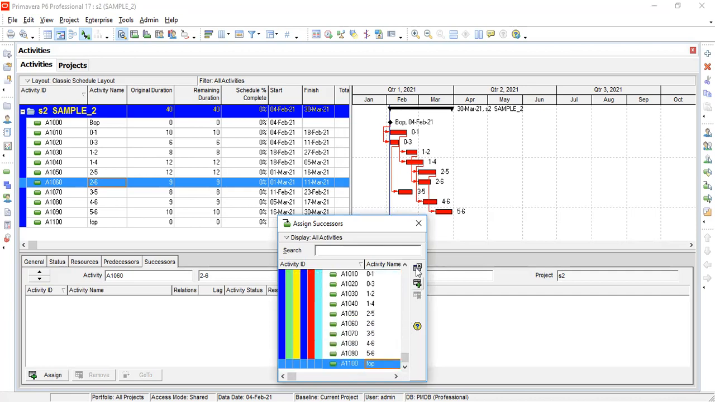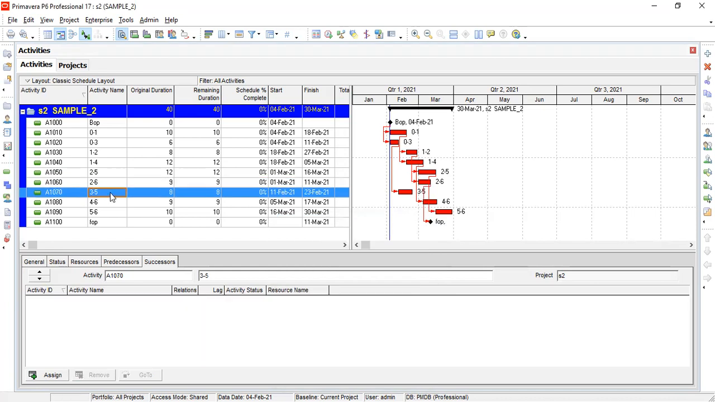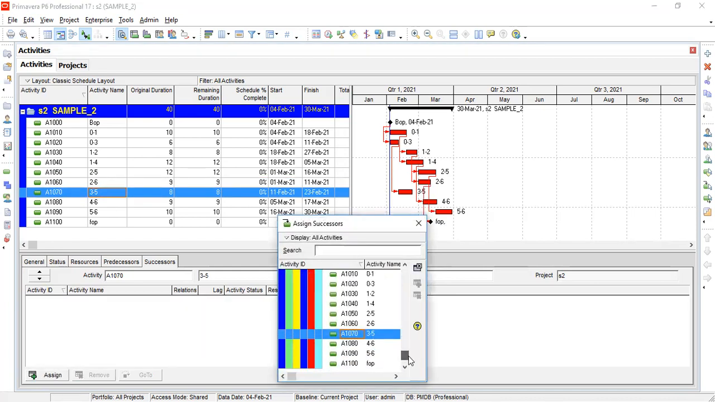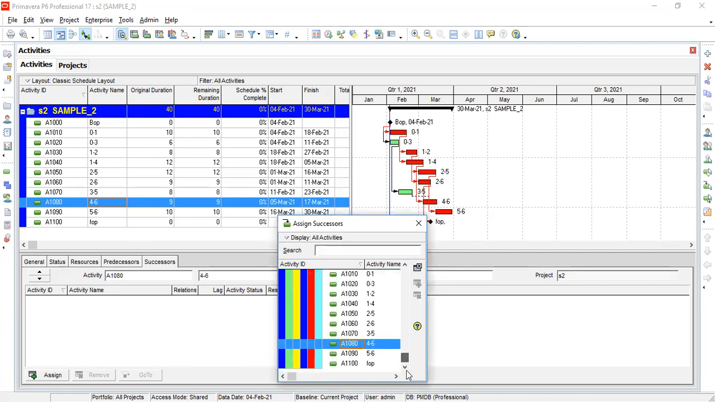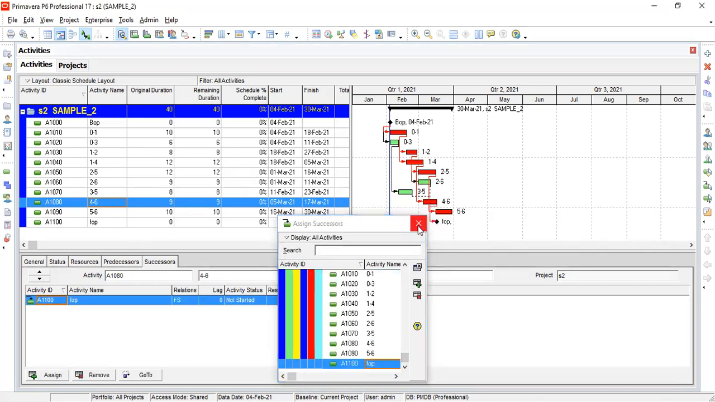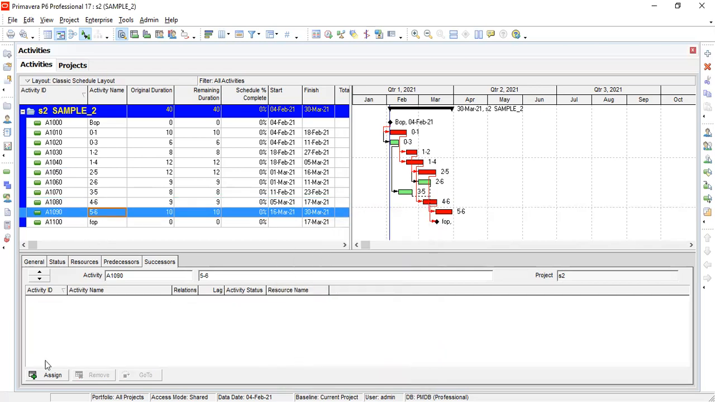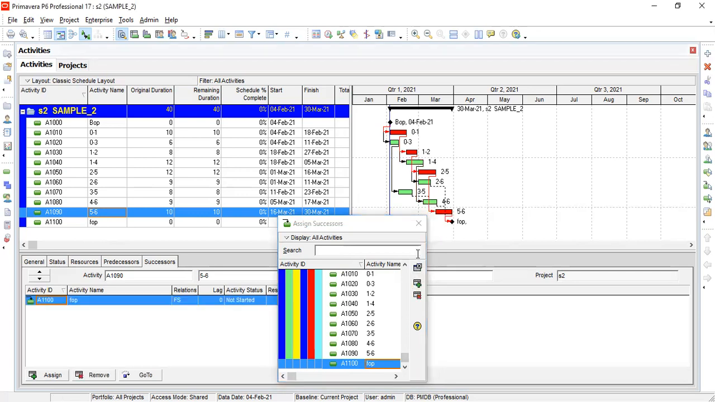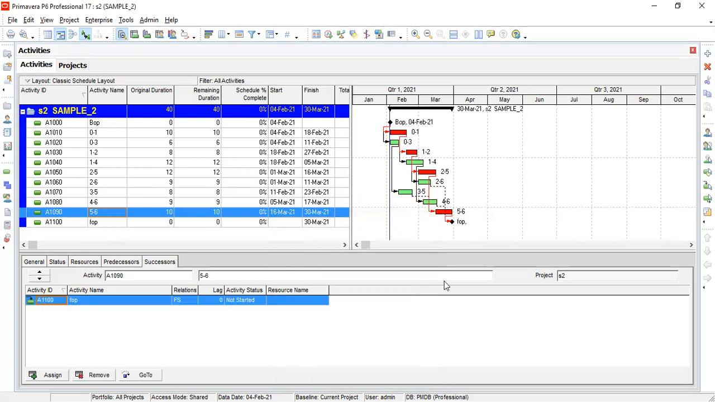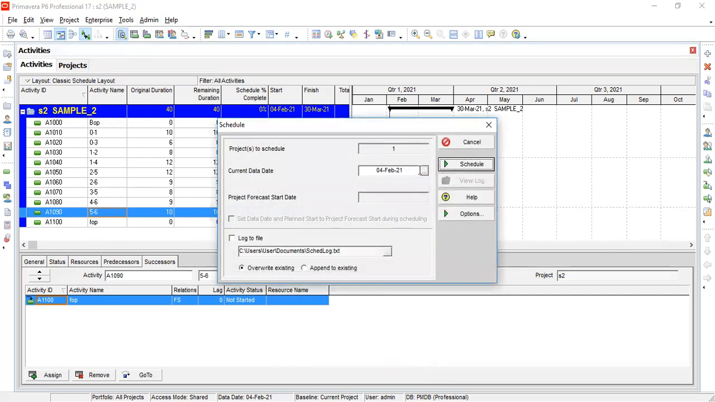Very good, sir. You have understood the concept. I will go fast from here. Now 3 to 5, successor 5 to 6. And then 4 to 6, FOP. 5 to 6 also FOP. Now you have got it, sir. And then schedule once again, F9. Select some date.